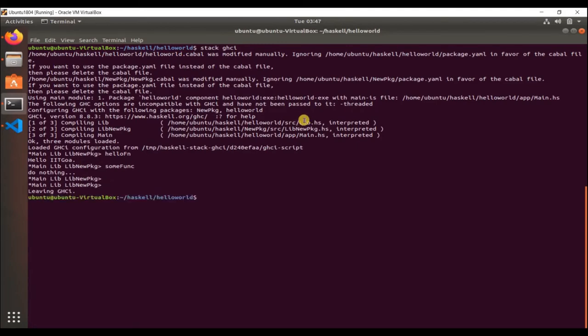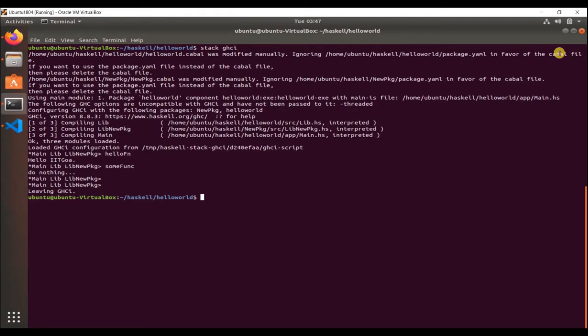Okay, now I want to show you a trick wherein you may not have the project along with you. You may upload it on GitHub, or you may reuse someone else's stack projects that are already there on any Git repository, either GitHub or any other.